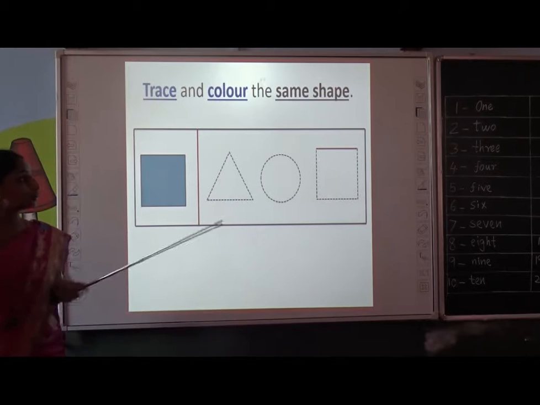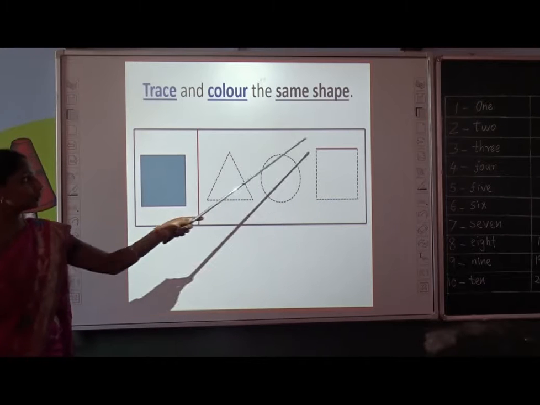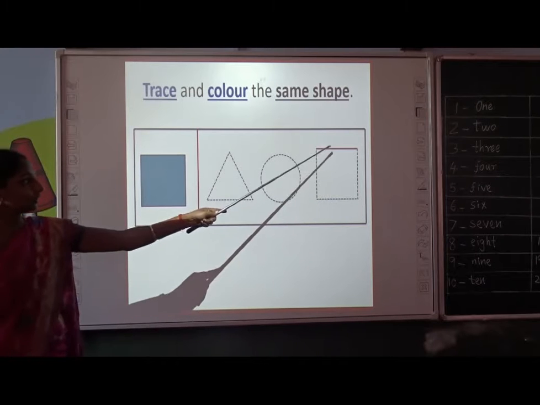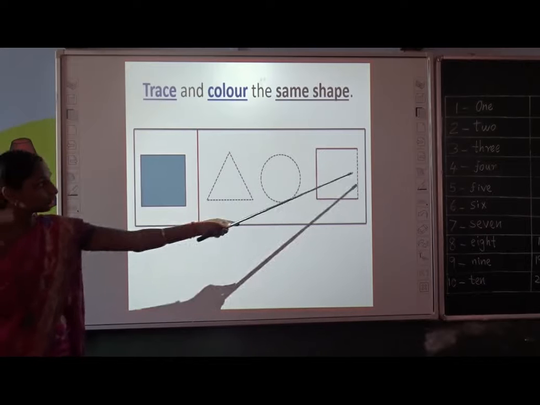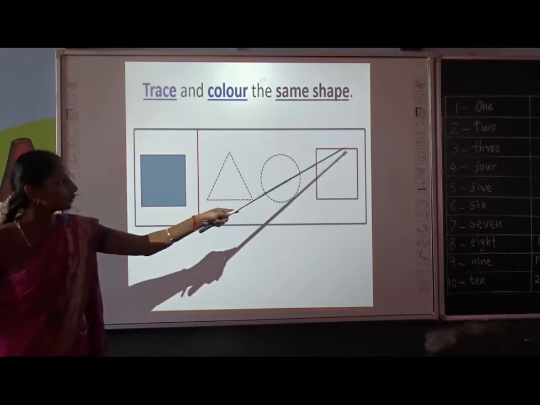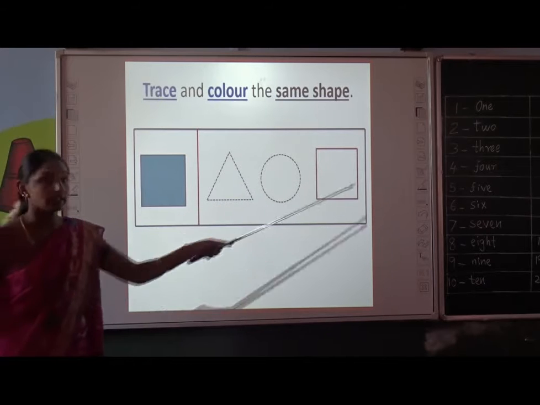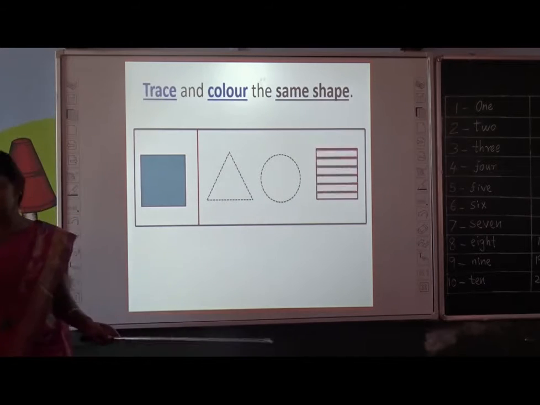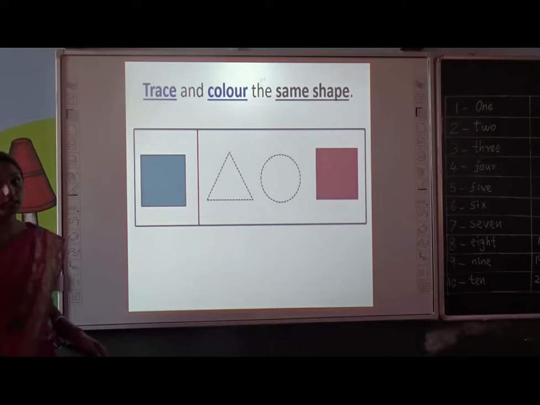Shall we trace? To trace the shape, you have to draw 4 straight lines. 1, 2, 3, 4. Yes. In dotted lines, you have to draw 4 straight lines. Are you ready to color it? Yes. Like this, you have to color.